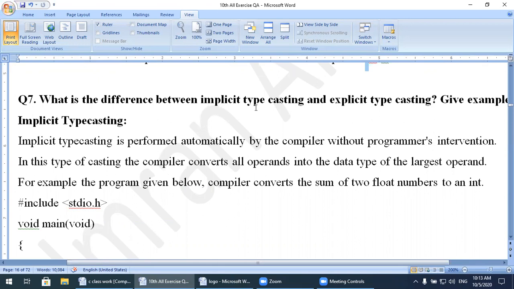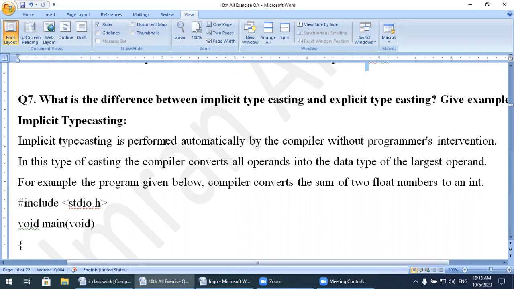We have already discussed typecasting. The meaning of typecasting is whenever we convert any kind of data type to another data type. For example, if we want to convert an integer data type variable into float or character, then we use typecasting. This process is known as typecasting. For typecasting purposes, there are two types we can use: one is implicit typecasting and another one is explicit typecasting. So what is implicit typecasting?